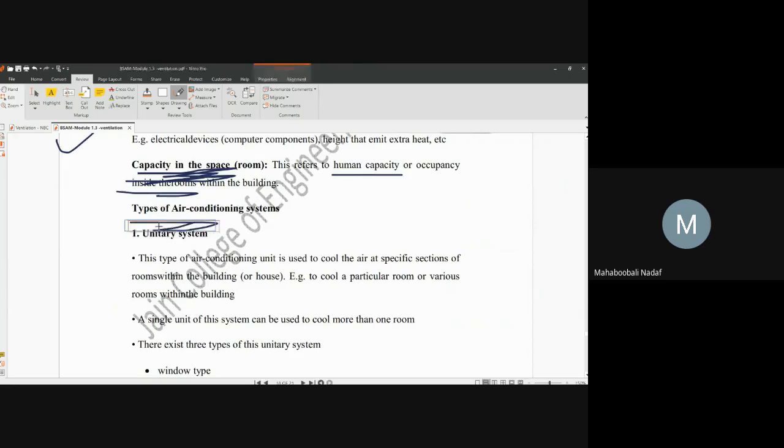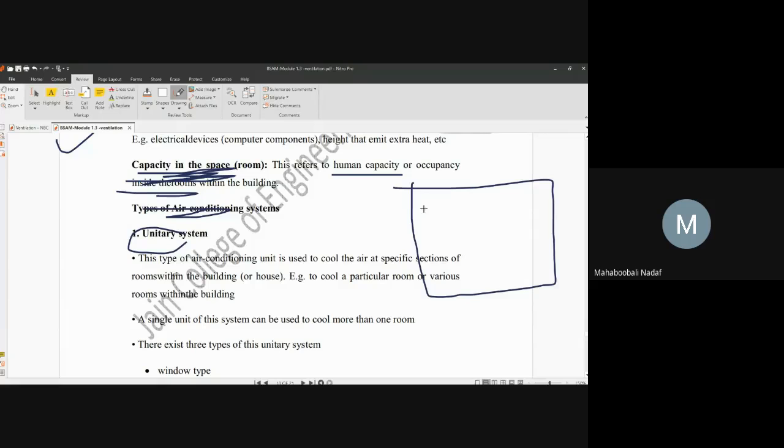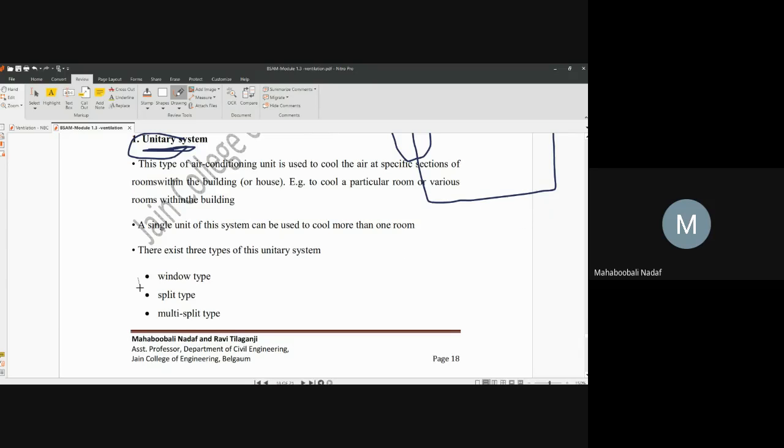Types of AC. Unitary. If there is a room where one side wall is open to the atmosphere, such as a normal office building, where one wall of the room is facing inside and another wall is exposed, there we can use a unitary system. Half of the AC is inside, half of the AC is outside. This is called a unitary system. It may be window type, split type, multi-split type. Anything is possible.